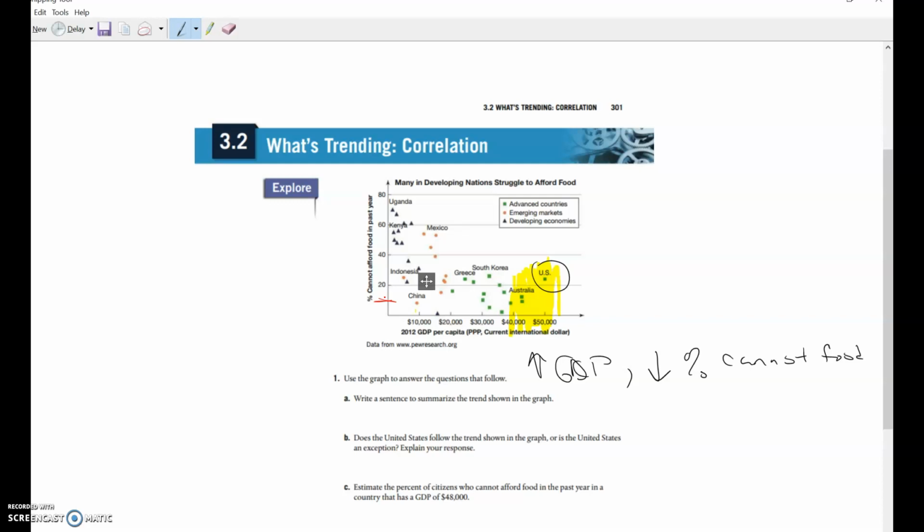For 48,000, which is about here, what would we expect? Our average line is in that range. So at 48, I'd say maybe 5 or 10%. I would expect 5 or 10% of people to have issues affording food. All right. So again, we've done correlation before, but we're going to add a little bit to it in this section. So go ahead and pause, switch to the next page.